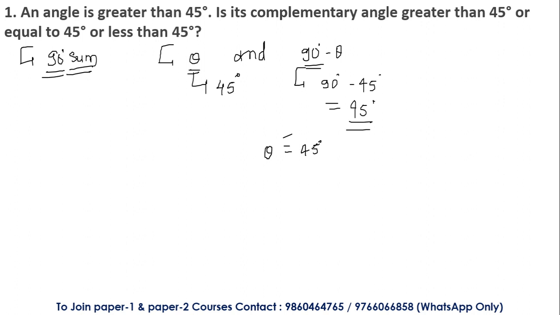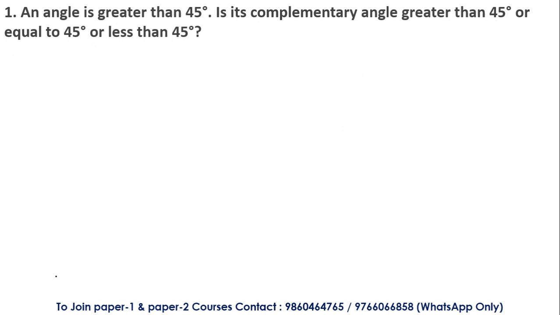Okay, and if theta is greater than 45 degrees, the other angle cannot be 45, because here it is given that it is a complementary angle: greater than 45, equal to 45, or less than 45. Many students are going to give the answer that theta is equal to 45 degrees, but this is wrong. I'll tell you how to solve this particular question now, how to understand it.